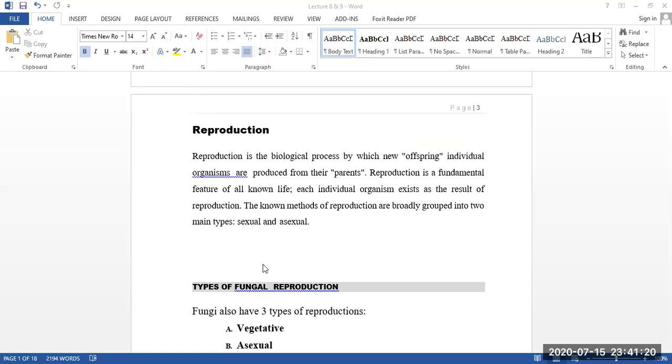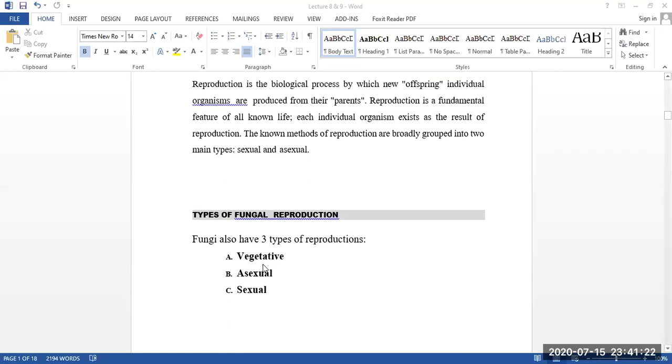But in case of fungal reproduction, fungi can reproduce in three ways. One is vegetative, another is asexual, and another is sexual. And this vegetative reproduction is actually one kind of asexual reproduction.